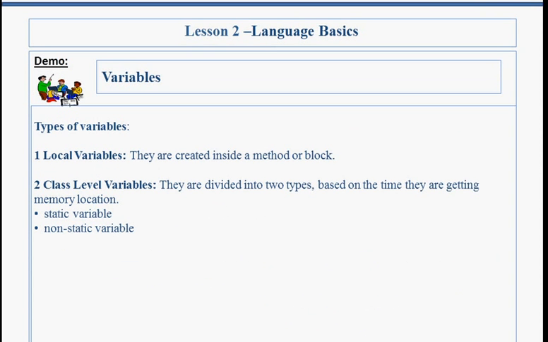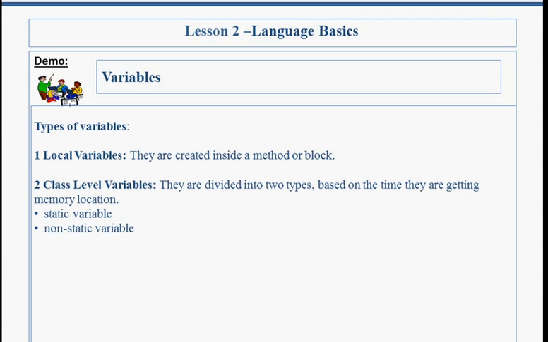Types of variables. Based on class scopes, variables are divided into two types: local variable and class level variable. Local variables. The variables created inside a method or a block are called local variables. They are automatically created when method is executing and are destroyed automatically after method execution is completed.